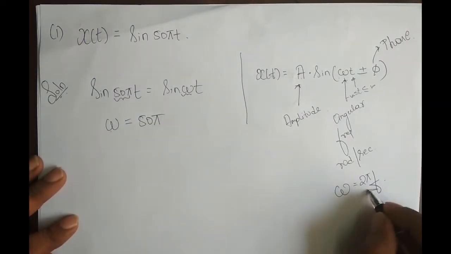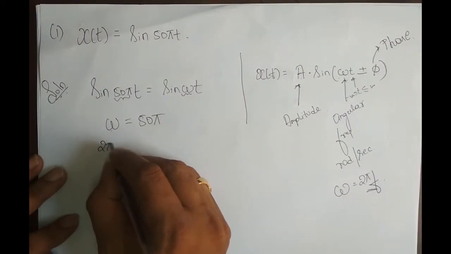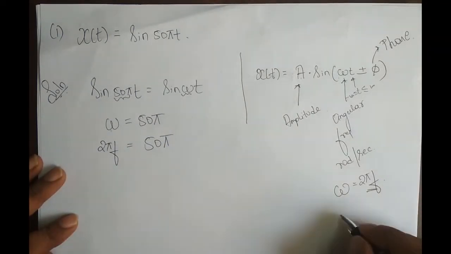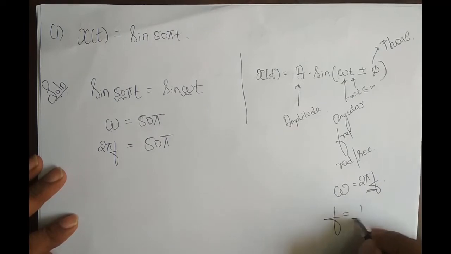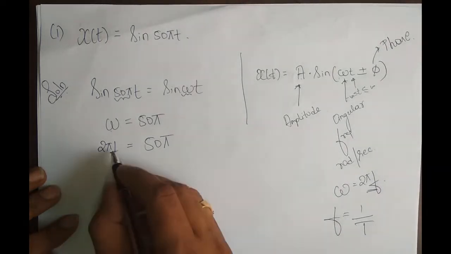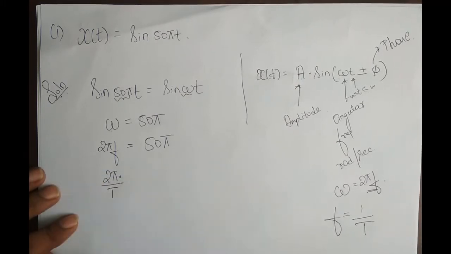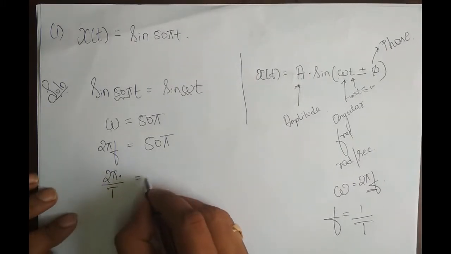Omega in terms of frequency is 2 pi f, which is equal to 50 pi. But f in terms of the fundamental period is 1 by T. So instead of f, I write 2 pi into 1 by T, equal to 50 pi.